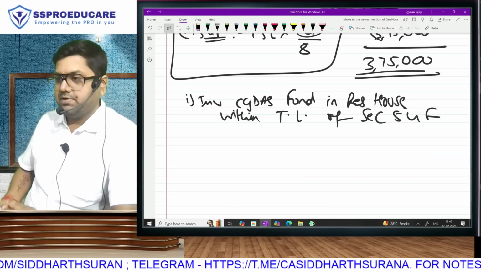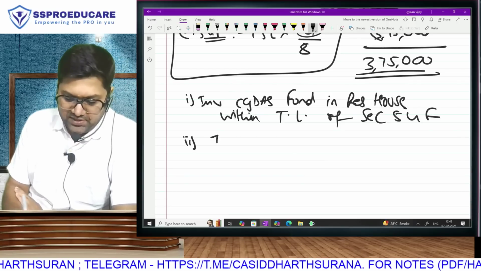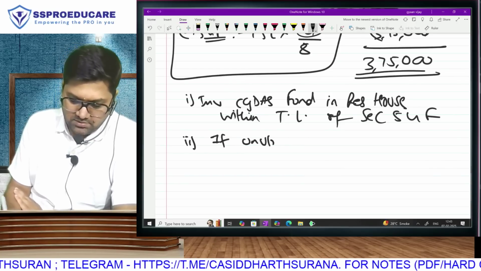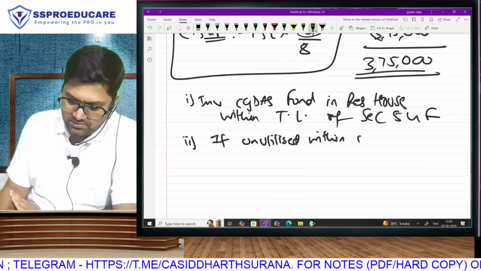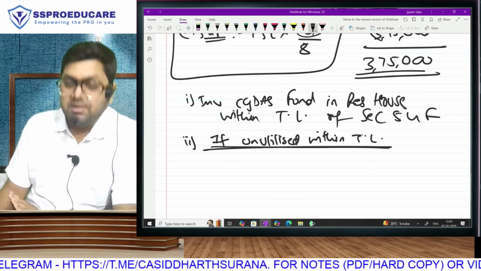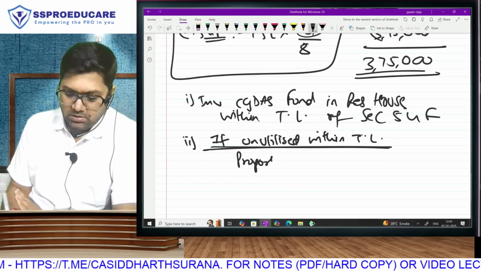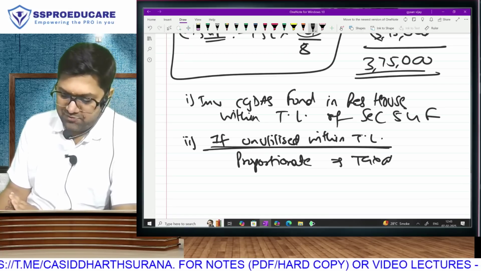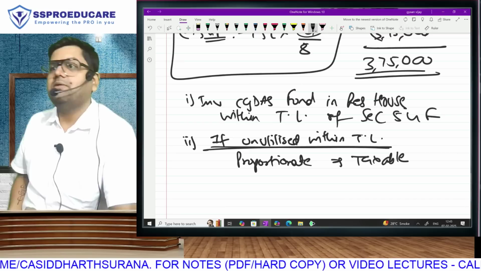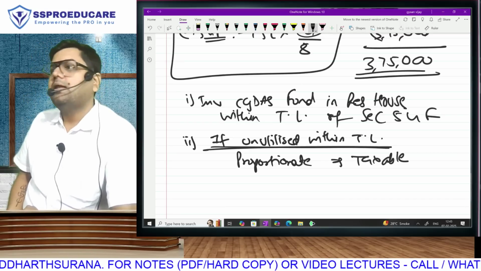So same thing we have written. Chalo. If unutilized within the time limit, then the balance will be taxable, but only the proportionate amount will be taxable. Supposing full 4 lakh is unutilized, so I will pay tax only on 375 because I took exemption only in that proportion. Anything else?